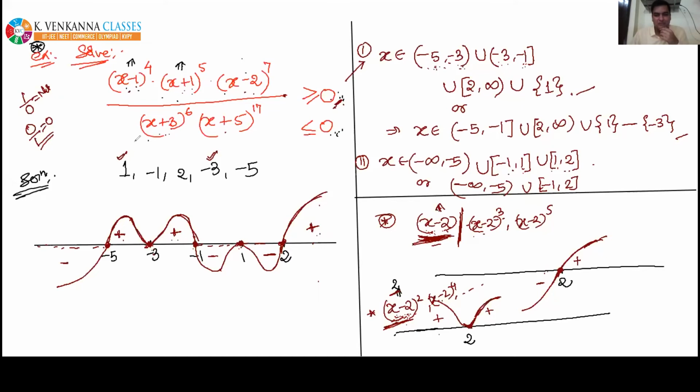Which step, Tejasvi, please tell me which last step you are telling about. See here, again, I'm explaining the last step. For the negative portion, I took minus infinity to minus 5, minus 1 to 1, 1 to 2. While considering all the intervals, the minus 3 has been left. So that's why we considered minus 3 separately, and we found that minus 3 cannot be taken because it is making the denominator 0. So that's why this is the final answer. And I combined these two intervals, minus 1 to 1, 1 to 2. If I combine both these, I can directly write minus 1 to 2.